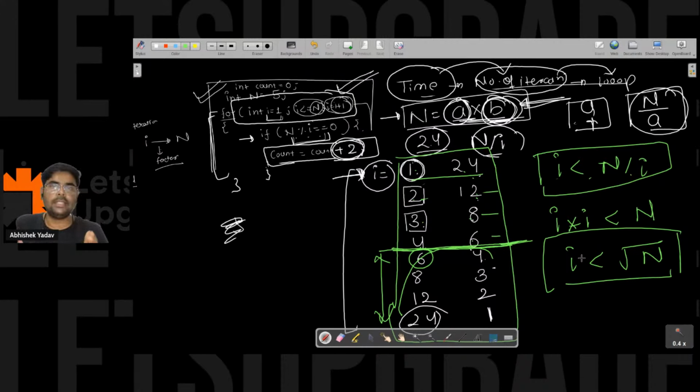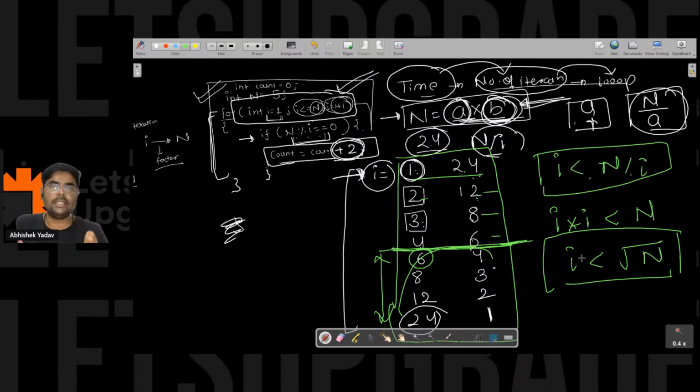Is there any way to optimize this part? Yes, there is a way. You have to make a table, you have to do some calculation, you have to observe some points, right? So I came to know that there is no need to go till n. Why go till n? Why are we going till n?